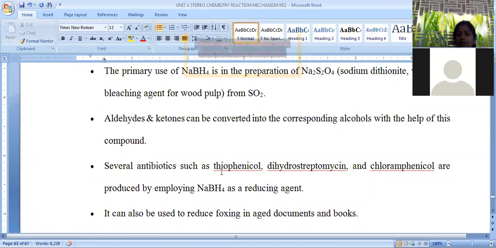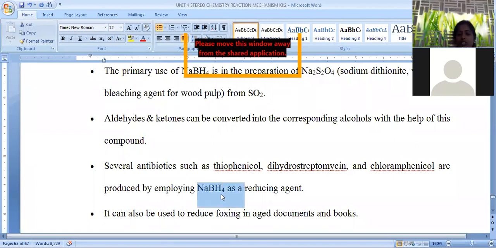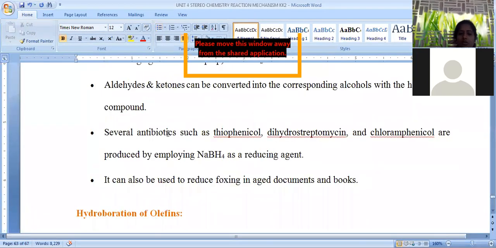Chloramphenicol is the best example. Streptomycin, tetracycline, penicillin, all these are examples of antibiotics. In antibiotic synthesis, we can reduce the carbonylic functional groups by using sodium borohydride. So in that synthesis also, sodium borohydride plays a vital role in the reduction purpose.